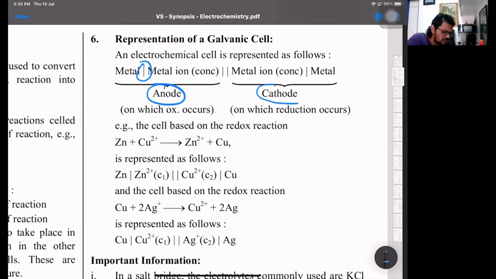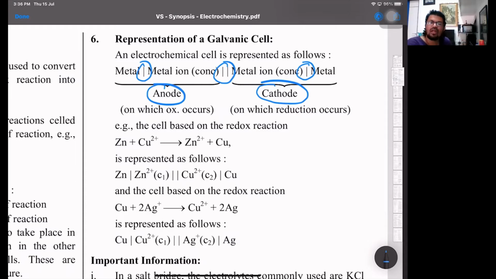Cathode is written on the extreme right hand side, where between the metal and the metal ions there's a single line which indicates direct contact. At the two extreme ends, you will have the metals where you will have the electrical contacts. Now in between the two half cells, you have a double vertical line that indicates the salt bridge. So externally, from the two metal rods from anode to cathode, there'll be flow of electrons. Internally, with the help of the salt bridge, the ions will move. That's how you complete the circuit.